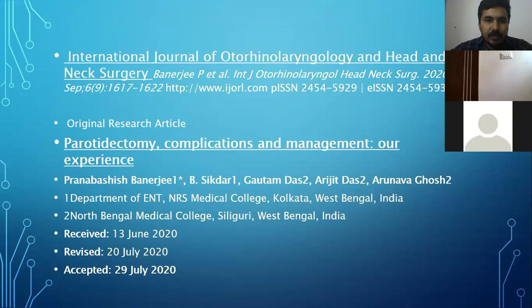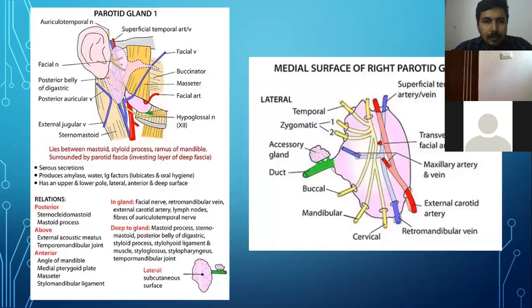September 6. The original research article was Parotidectomy Complication and Management: Our Experience, by Pranabasis Banerjee, B. Chitkar, Gautam Das, Arjit Das, and Apur Ghosh from the Department of ENT, NRS Medical College, Kolkata, West Bengal, India, and North Bengal Medical College, Siliguri, West Bengal, India.